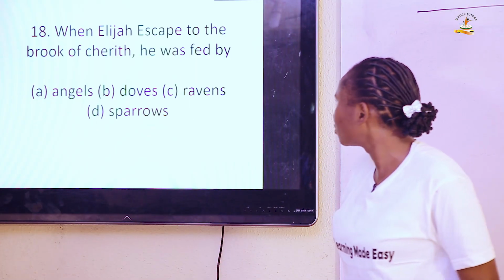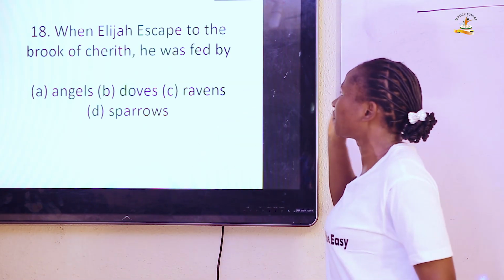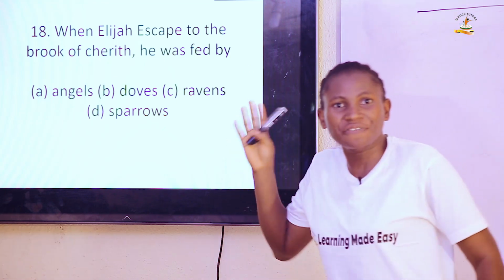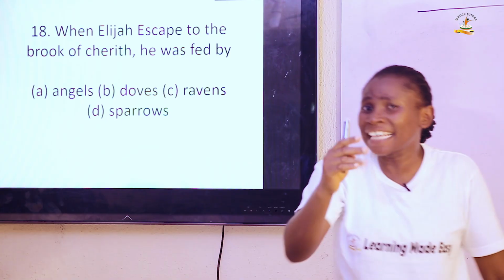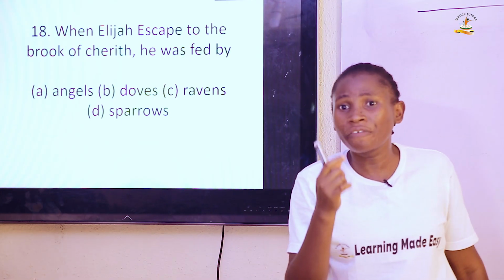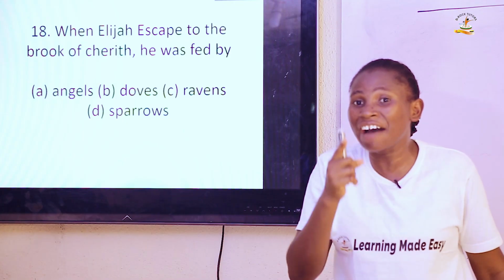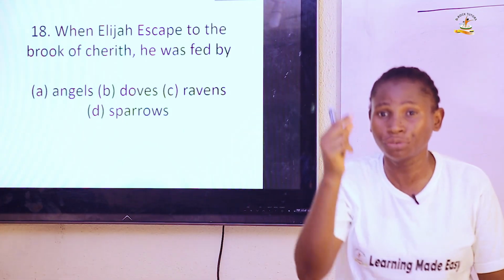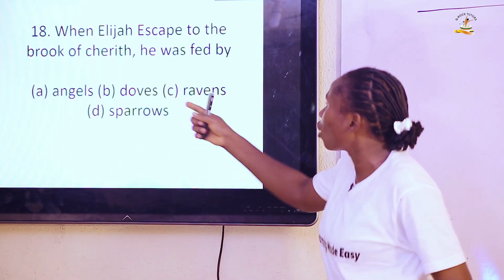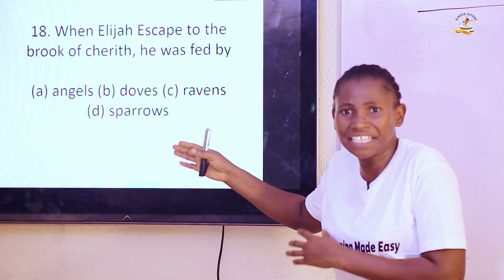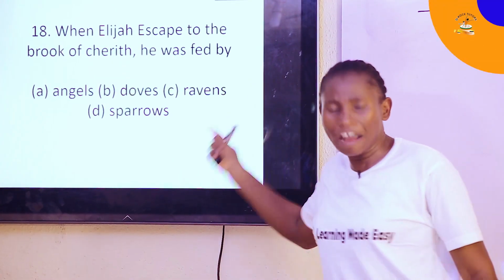Question 18. When Elijah escaped to the brook of Cherith, he was fed by ravens. You know why Elijah pronounced drought in the land of Israel during the reign of Ahab? He pronounced a drought of 3.5 years, that there would be neither dew nor rain. Thereafter he fled to a brook called Cherith. At this Cherith, he drank from the brook and he was fed by ravens.